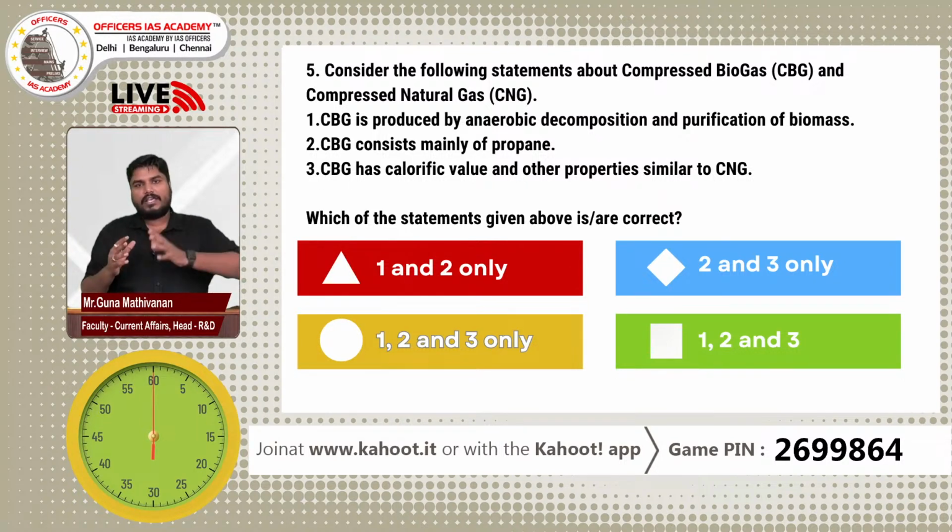That is correct. See, you take this Vande Bharat train. In the Vande Bharat train, we have bio vacuum toilets. So how do the bio vacuum toilets work? The toilet contains a chamber, and in the chamber all the fecal matter, our waste, will be collected. In that chamber, you will have anaerobic bacteria. These anaerobic bacteria, in the absence of oxygen, convert our fecal matter into carbon dioxide, methane, as well as water. That is called biogas. We refer to it as compressed biogas when the carbon dioxide and water are removed and we maintain only methane.